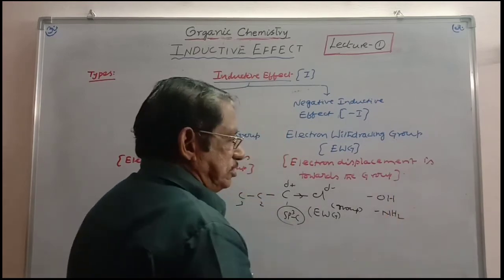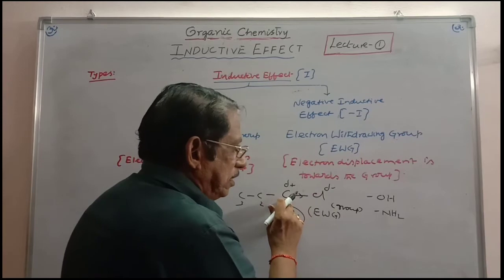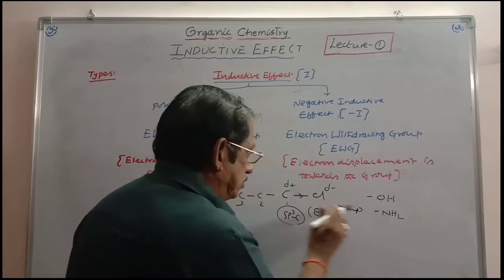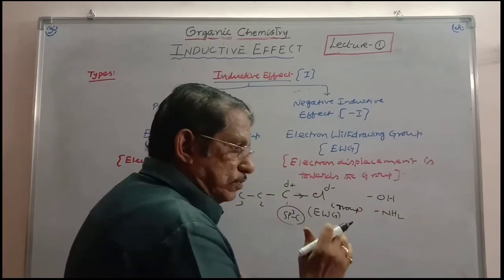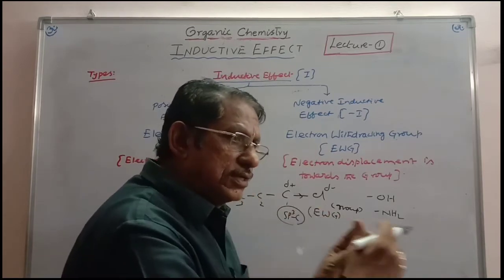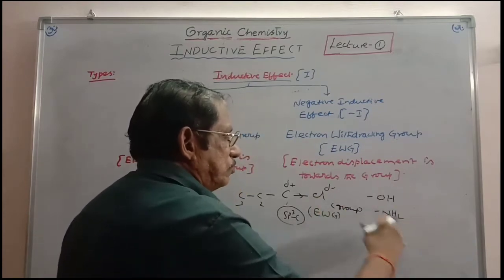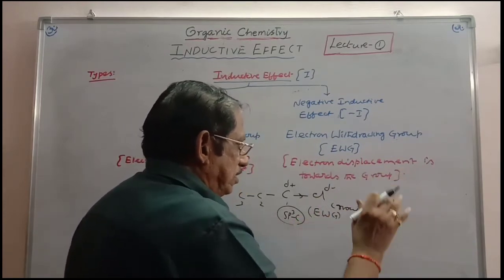OH is more electronegative than carbon. Similarly, nitrogen is more electronegative than carbon. The first atom of the group, which has more electronegative character than carbon, always withdraws the electron density towards itself. And therefore, all these groups come under the category of electron withdrawing groups.